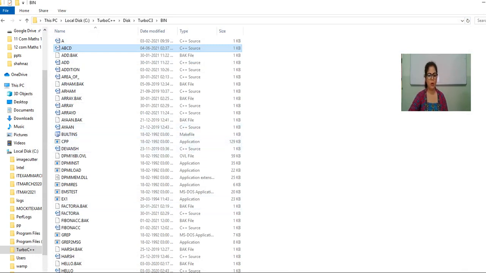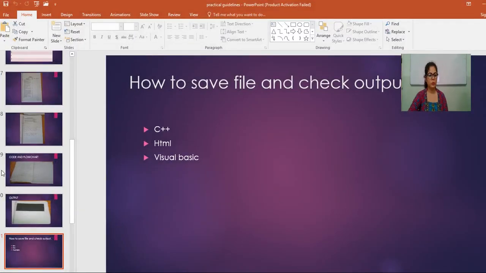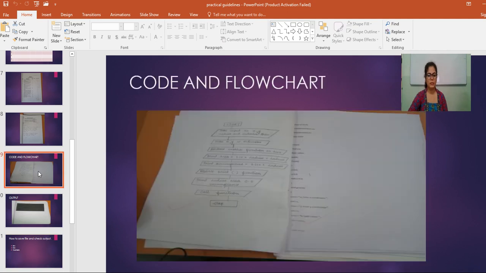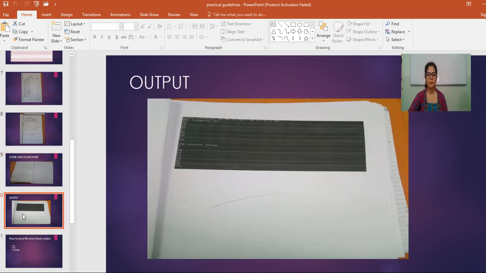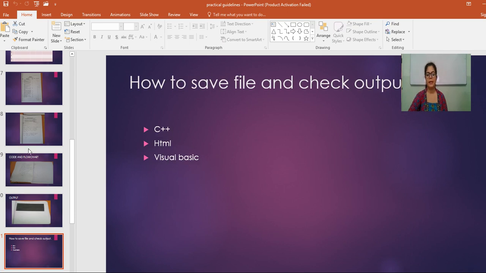So this is how you have to execute your C++ program, how you have to get the source code of the program, and how you have to attach the output. So this is the complete C++ program. Now the next is HTML.